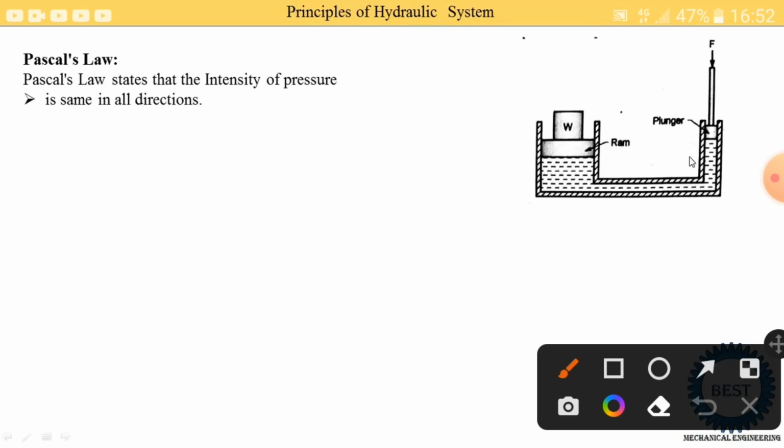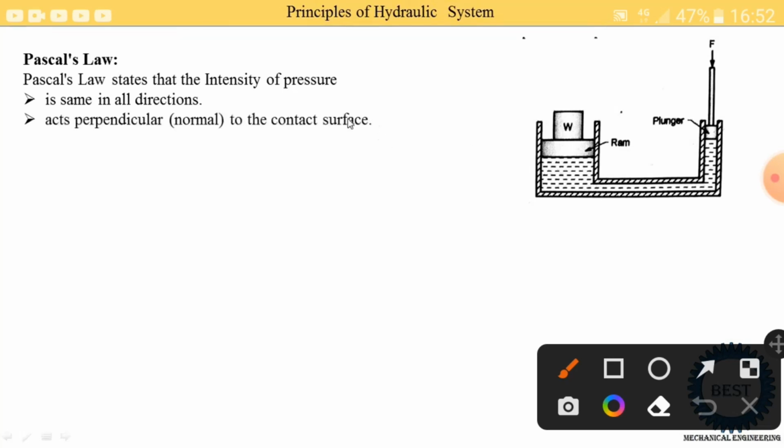When we apply a certain force on this plunger, some pressure is created at the surface of the plunger and the liquid, and this pressure is transferred through the liquid to this ram. At that time the intensity of pressure is the same in all directions. Suppose we take this horizontal direction and vertical direction, in every direction the intensity of pressure is the same.